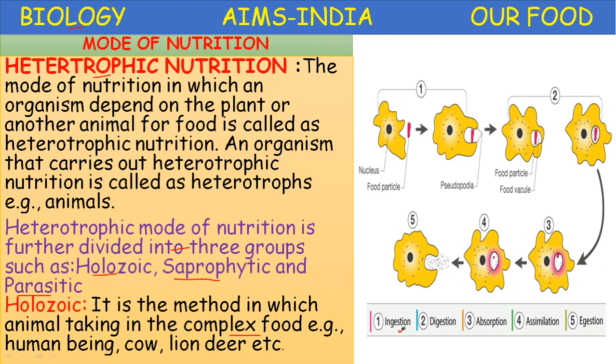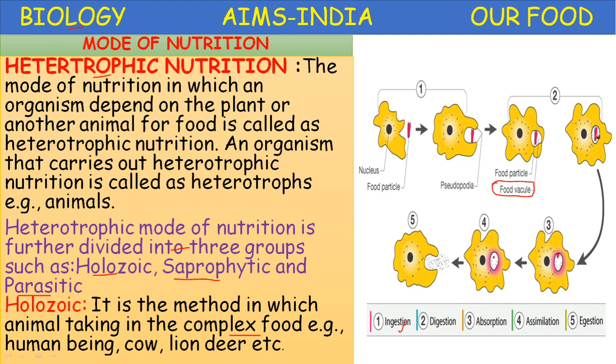The first one is ingestion. During ingestion, the animal comes close to the food particle. Pseudopodia are present in amoeba, which help in locomotion and also help in catching the prey. Prey means food.